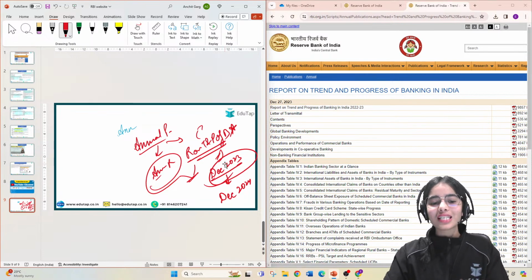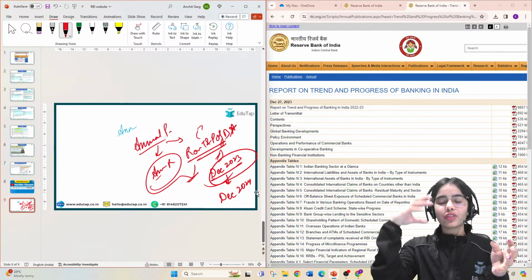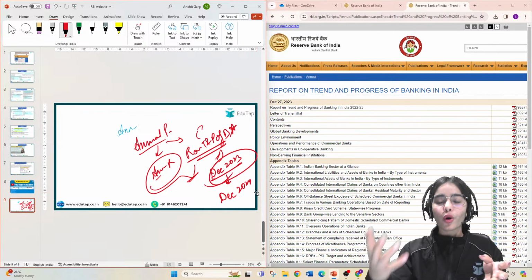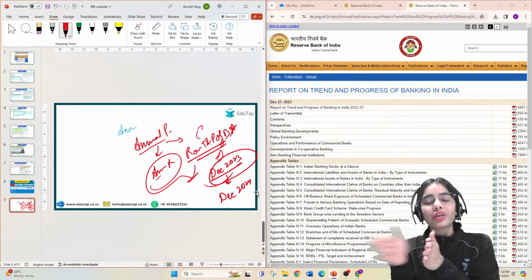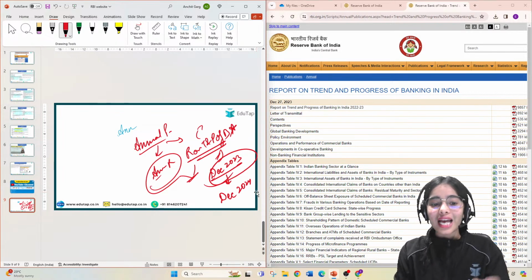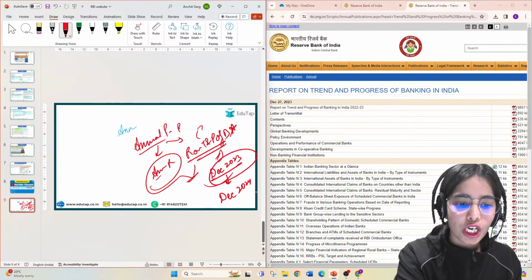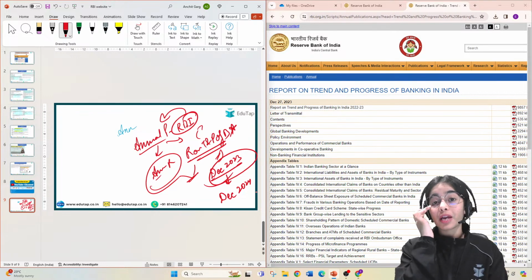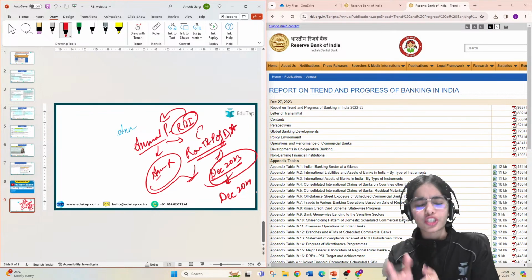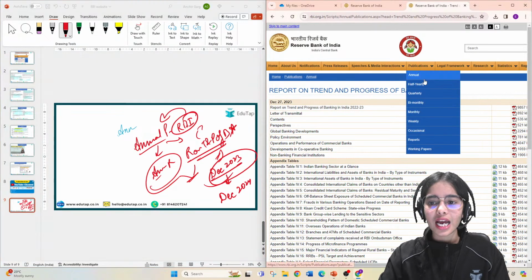But as this report was released well before the examination, if the exam happens in June, July, August, it is not very relevant, as it is not released near the examination. But as it is an annual publication of RBI, it becomes important. So the report is important, but it is not near the examination. Just have a brief idea about this report. You do not have to go too much in depth.